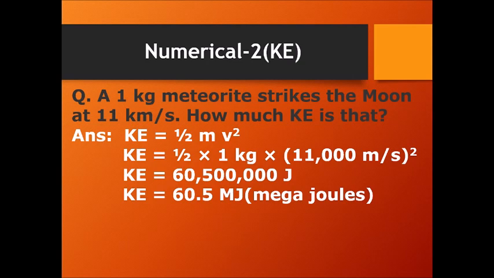I was not reading it purposely, because we have the advantage in physics that we can write in such a way that we don't have to remember what to read and how to read. So instead of 60,500,000, I can simply read it as 60.5 megajoule, right?